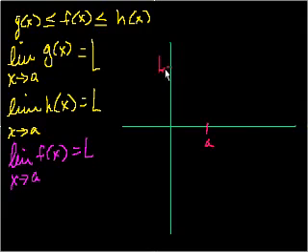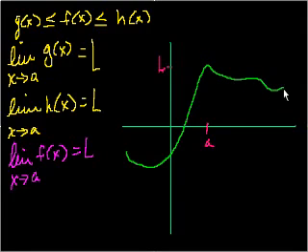A, and this L. And we know, let's see, g of x, that's the lower function, right? So let's say that this green thing right here, this is g of x. And we know that as x approaches a, g of x could look something like that, right? And we know that the limit as x approaches a of g of x is equal to L. So this was g of x.